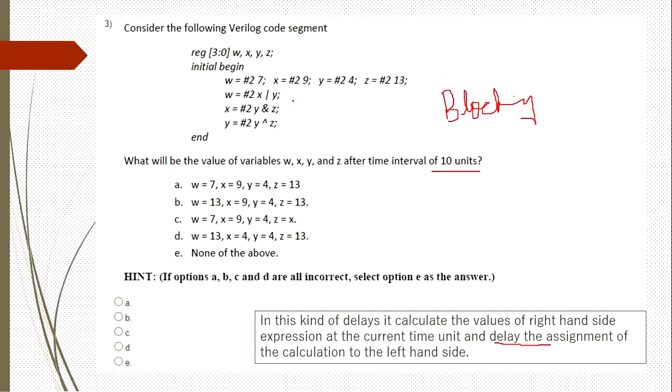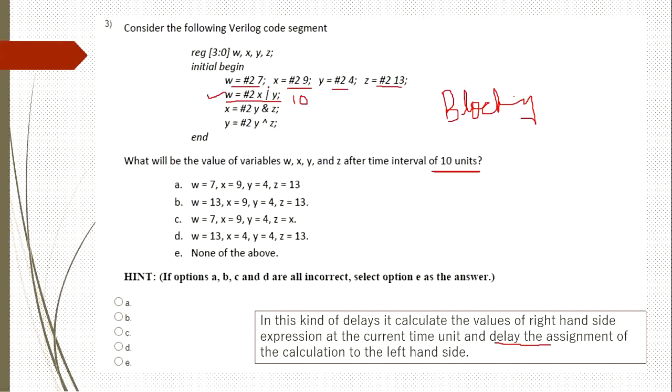So here we need to calculate after 10 time units. This takes 2 time units, this takes 2, this takes 2 and this takes 2, total 8. So this takes another 2 time units. So at 10 time units this particular statement is going to be executed. At this particular time w is going to be executed, and x and y values are, x will be 9 and y will be 4.